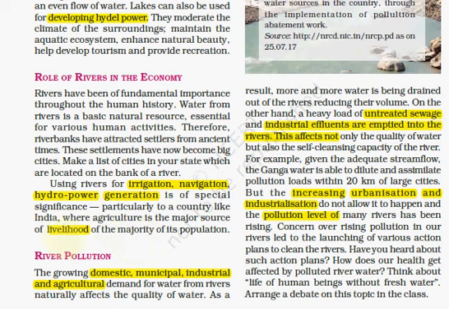One factor which is causing trouble in the river system is river pollution. It is because of growing domestic, municipal, industrial and agricultural demands for water from rivers, and it affects its quality. Untreated sewage and industrial effluents are emptied into rivers, and this causes pollution of these rivers. Because of increasing urbanization and industrialization, pollution levels are increasing, and the dissolved oxygen level is decreasing. So this causes trouble for underwater wildlife.